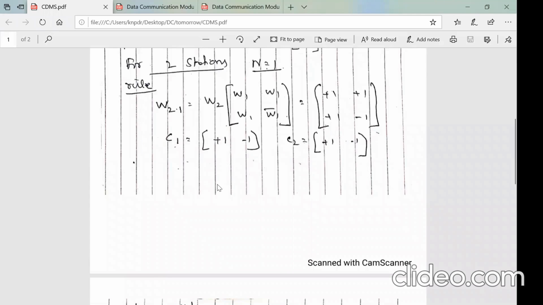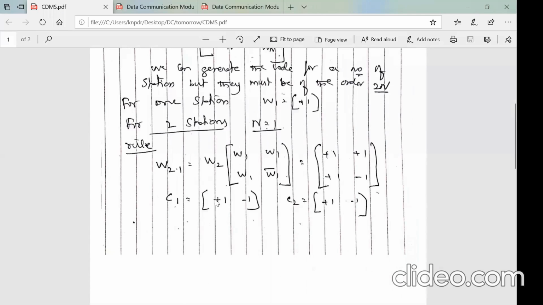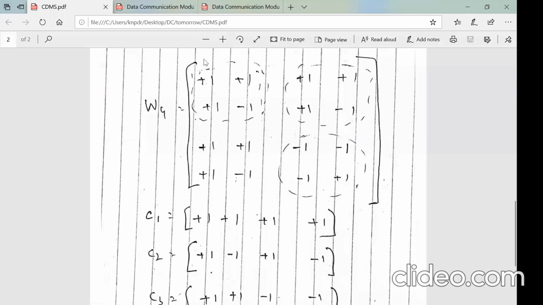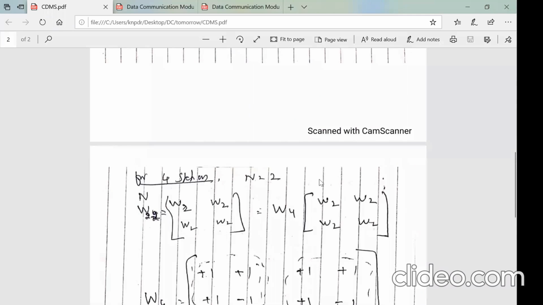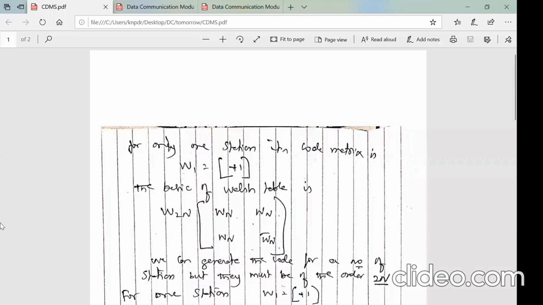So you can extend it. Suppose there are 8 stations, right? So if there are 8 stations, use the same formula, make n equal to 3, it will become 8. Then the whole W4 will become an element here, so that you will get 8 elements in the sequence for each station. Right? That's how the sequences are generated.